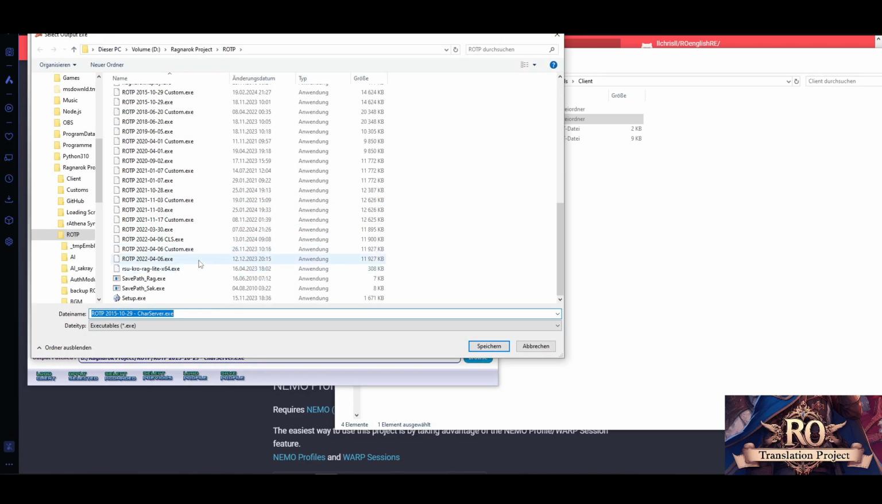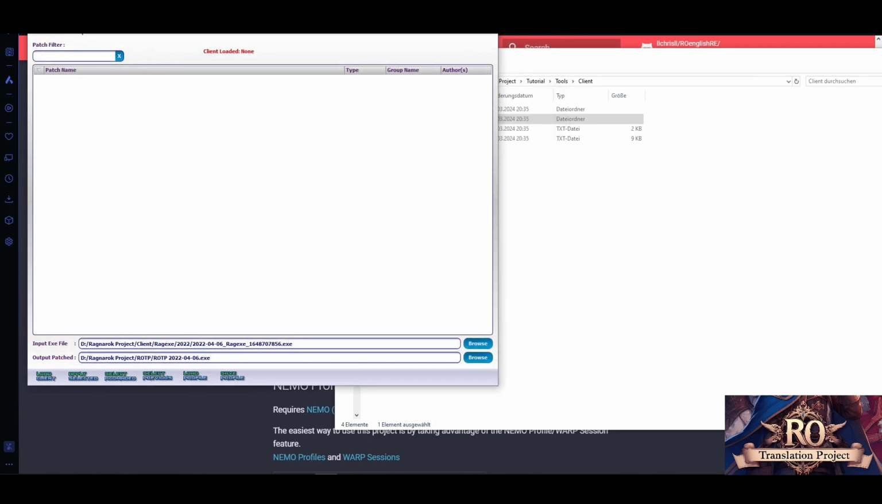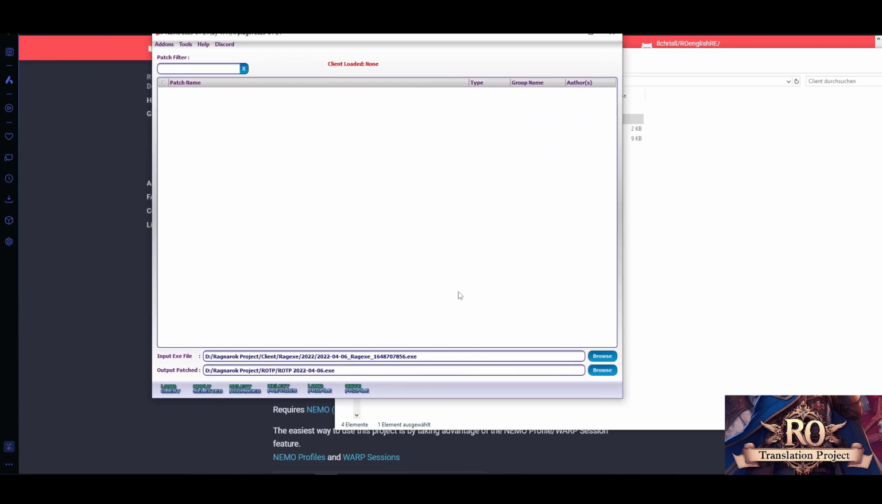I will just go with my defaults. So once you have started Nemo and downloaded the client you want to use, you hit browse here.